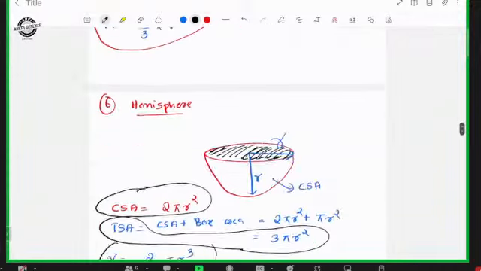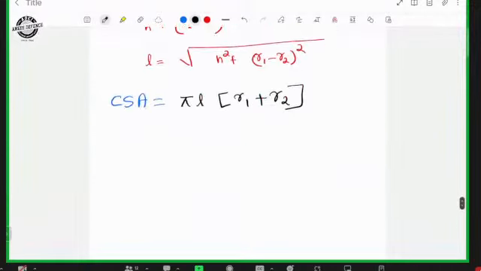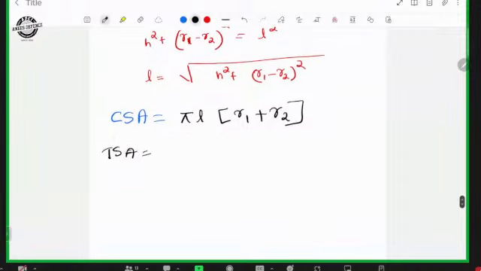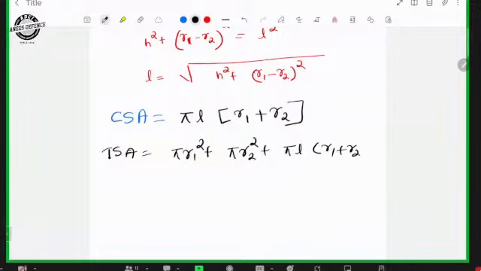Then total surface area will be pi R1 square, that is the top portion, plus pi R2 square, the bottom, plus the curved surface area pi L into R1 plus R2.